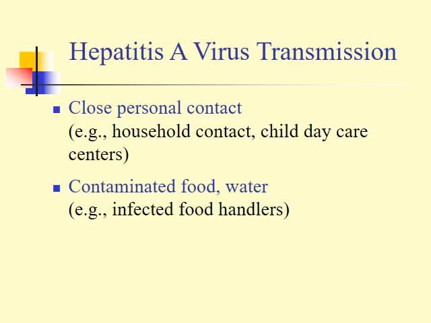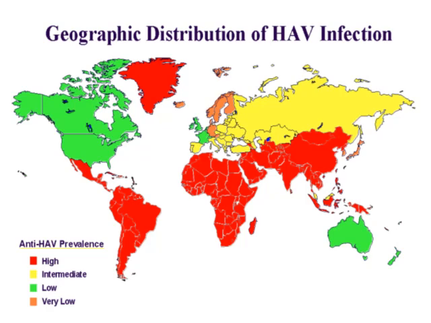Hepatitis A virus transmission: close personal contact enhances the transmission of hepatitis A. This occurs in household contact, in child daycare centers, and through contamination of food and water. An infected food handler can easily spread the infection with hepatitis A virus. This map shows the geographic distribution of hepatitis A viral infection depending on the prevalence of anti-hepatitis A viral